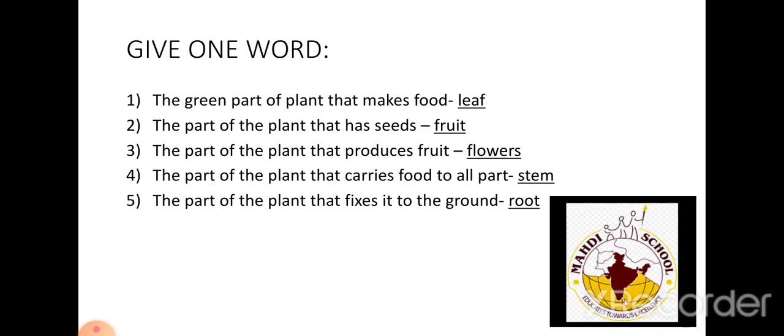Fourth one, the part of the plant that carries food to all the parts. Which part of the plant carries food to all parts? Stem. Now fifth one, the part of the plant that fixes it to the ground. Which part of the plant fixes the plant to the ground? Root.